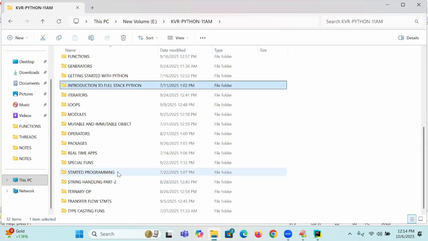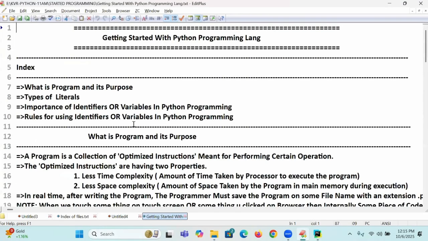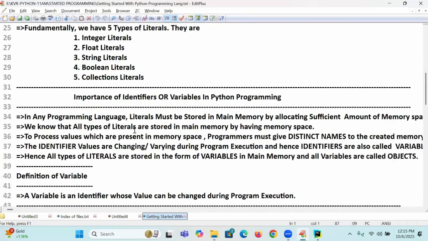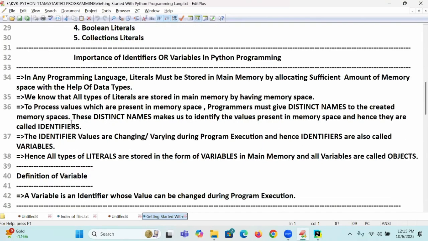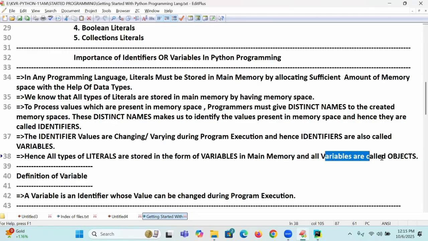Starting with Python. Here, in Java programming, all sorts of values, all types of literals, that is, a value stored in the form of variables in the memory. All variables in the main memory are called what? Objects. All types of variables are called objects.